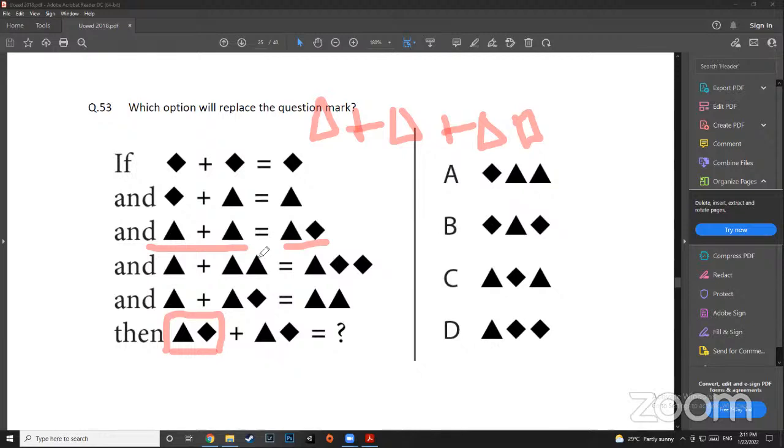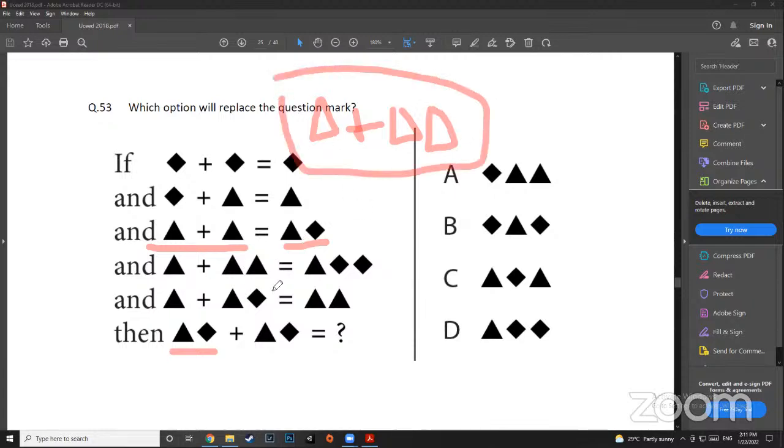So now you have this equation, right? Now you know that we can replace this thing. Can you see this thing? You can clearly see that it can be replaced by 2 triangles, isn't it? Yes, Pavanesh, correct answer. So we already know that this can be replaced by 2 triangles. So I'll just put 2 triangles. And we also know that this equation can very easily be replaced by triangle diamond diamond. So the answer, as Pavanesh said, would be option D, isn't it?